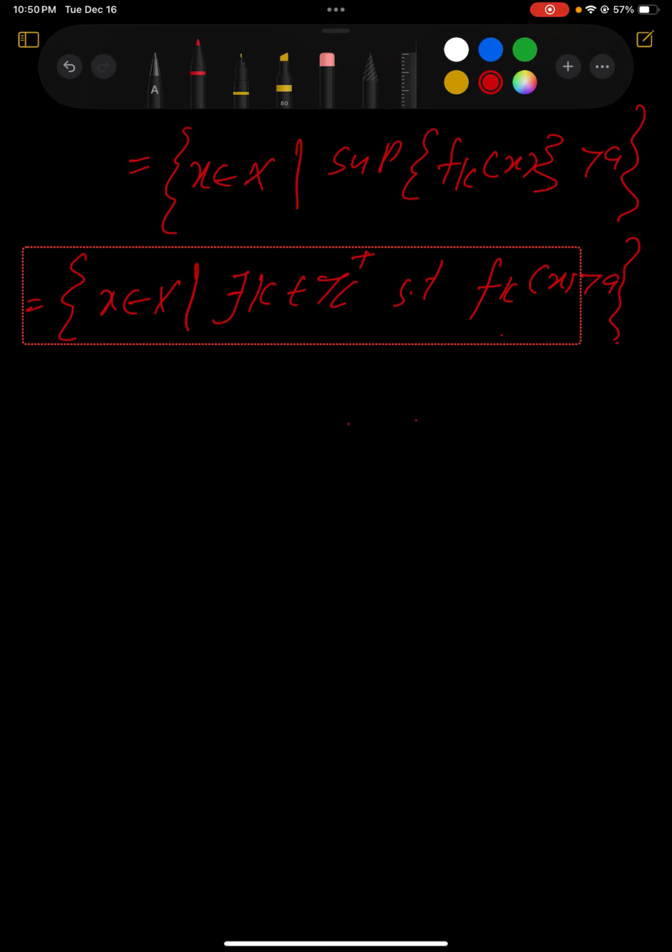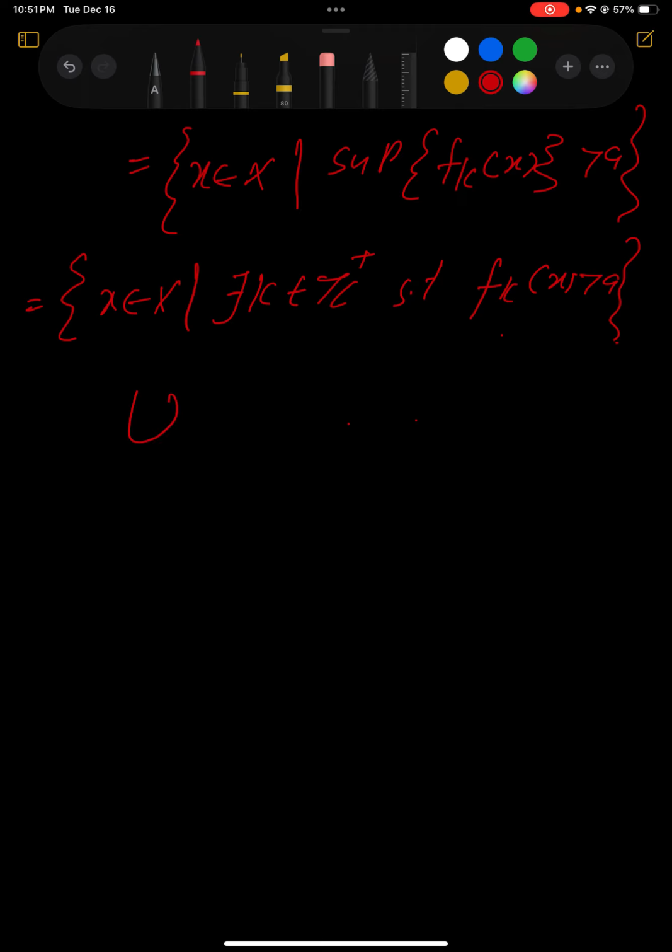So if there is one k where f_k of x is greater than a, then x lies in the union over k equal to 1 to infinity of the sets where f_k of x is greater than a.